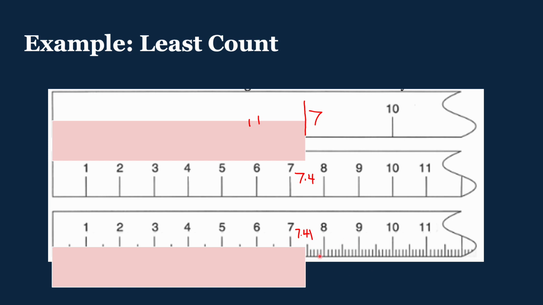So for this ruler, which has millimeter markings, I can say 7 centimeters, 0.41. For this one that only has centimeter markings, I have to go with 7.4. And notice I'm estimating that last digit in each case. And this one that only has decimeter markings, I have to just say 7-ish centimeters, and that's an estimate. So that's how your tools that you're using give you your number of significant digits.